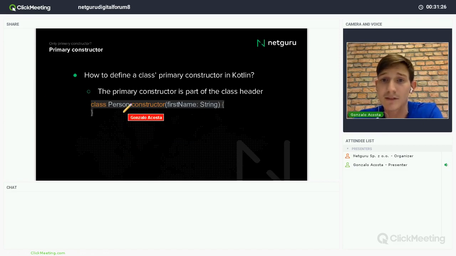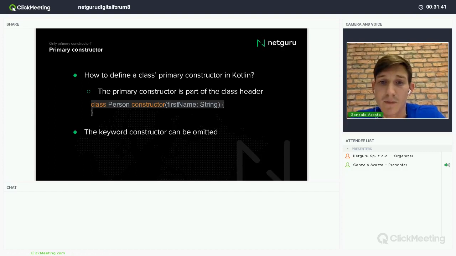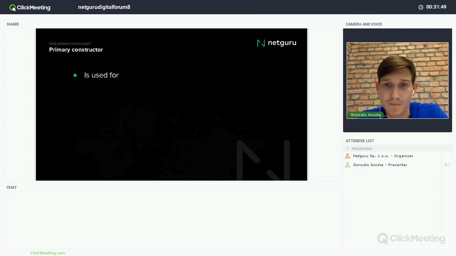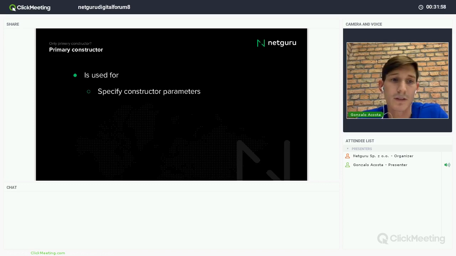Here, this class defines one constructor with the constructor keyword, and it will receive a first name that is a string. The keyword constructor can be omitted, so we can write something like this: class Person, first name, and that's it. We are defining one class with one constructor. So this primary constructor is used to specify constructor parameters, like we've seen with this first name here, and then to define properties that are initialized by those parameters, right?